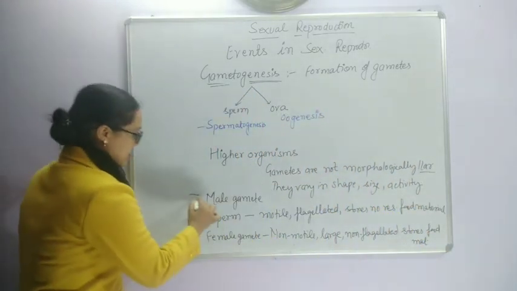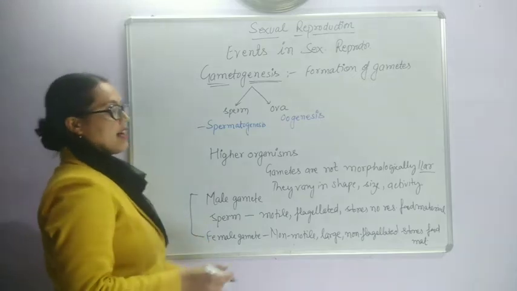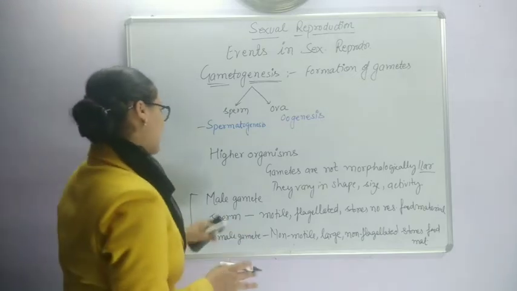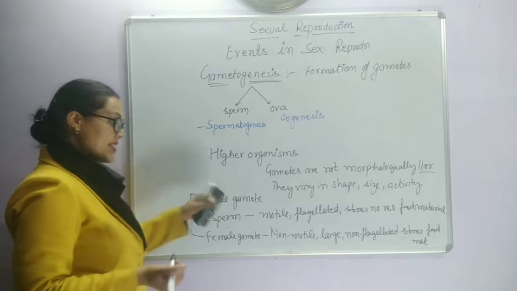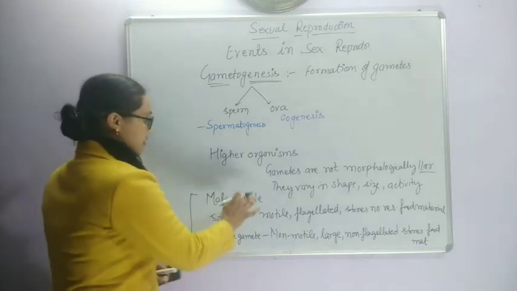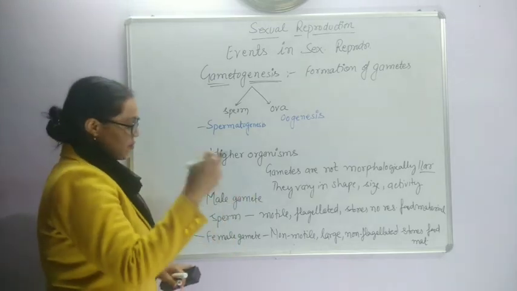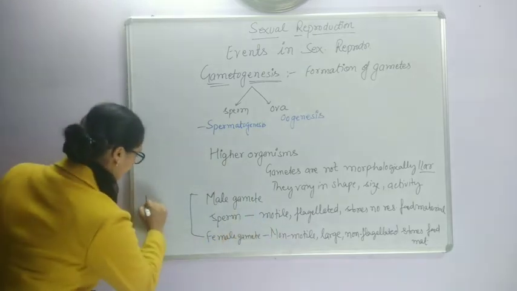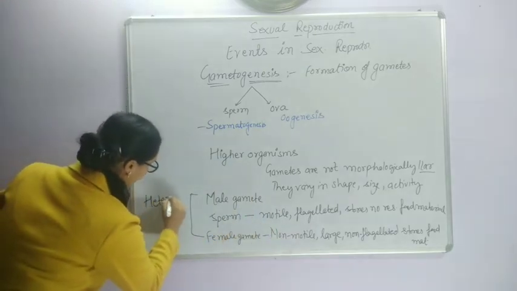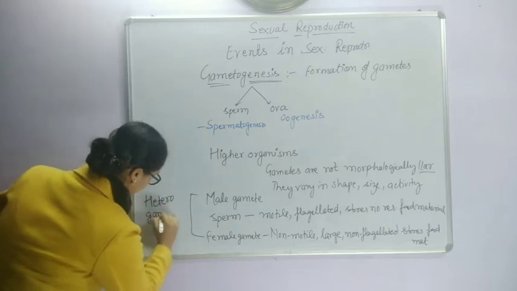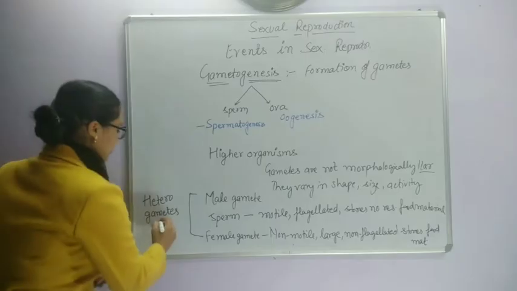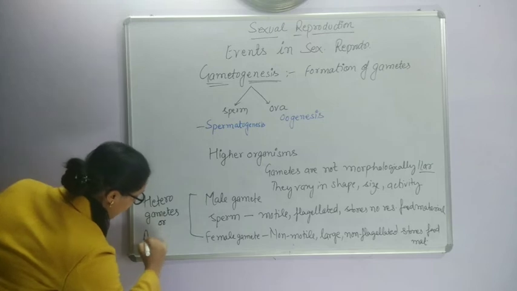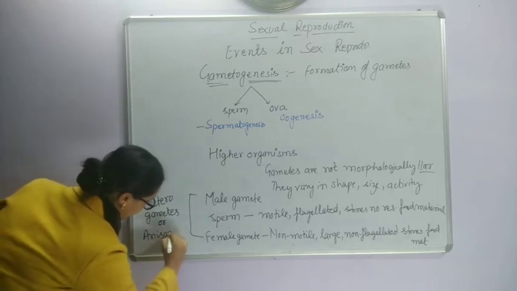So here the male and female gametes are not similar to each other. Such kind of gametes, where the male gamete is small, minute, and motile, and the female gamete is non-motile and large, are known as heterogametes or anisogametes.